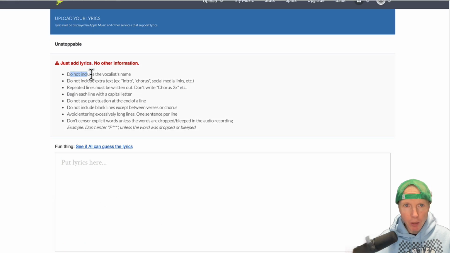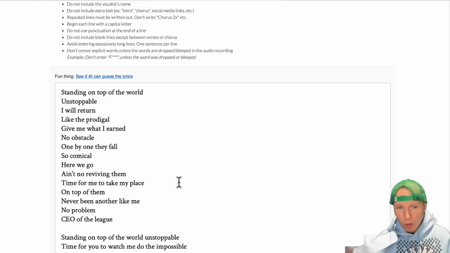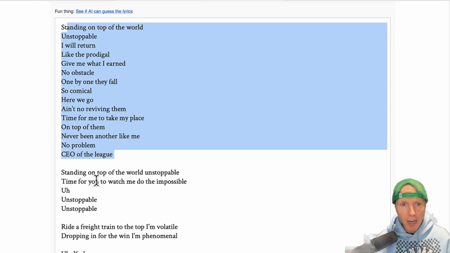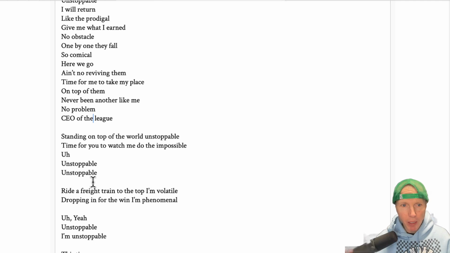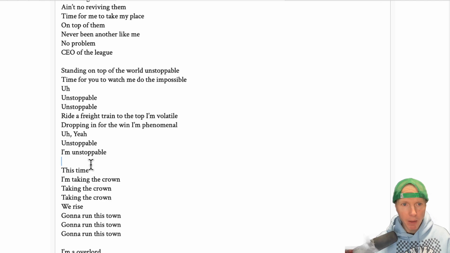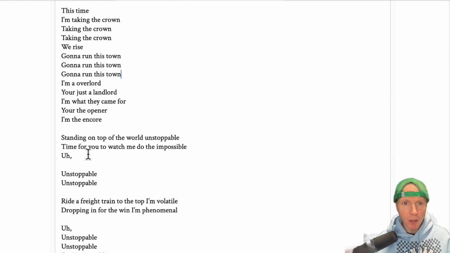But look what it says: do not include the vocalist name, you don't want the chorus, verse 1, repeated lines must be written out, never do chorus times 2. So I'm going to my Google Doc here, I'm selecting all, copying, and then pasting in here. So it's all continuous, so the verse is all here in one shot, and then there's a space, and then I have my chorus, which I put all together, because that's the chorus, and then the verse is separated, that's the verse right there, so I got to get rid of the spaces.